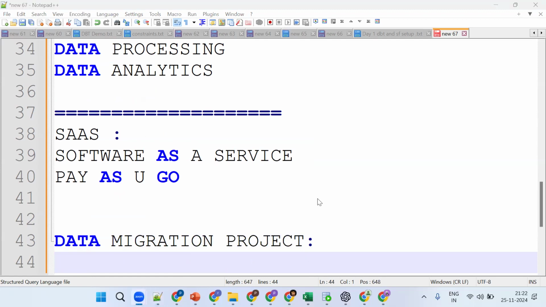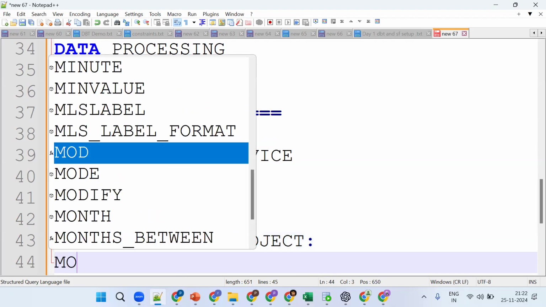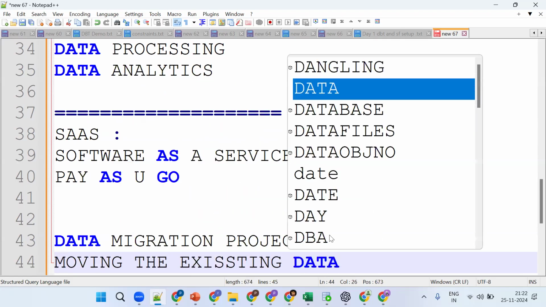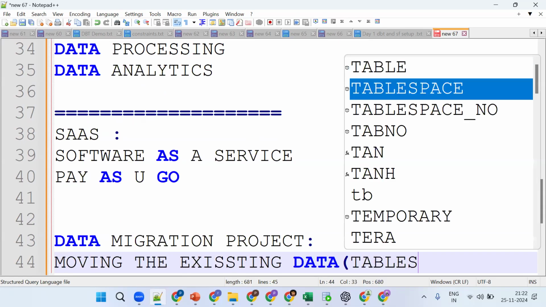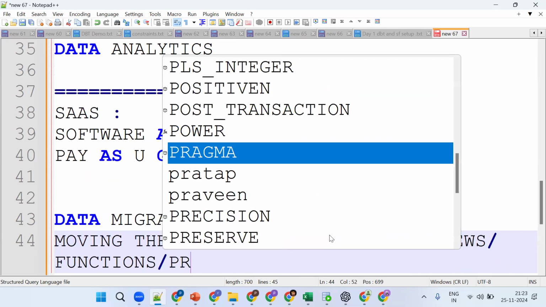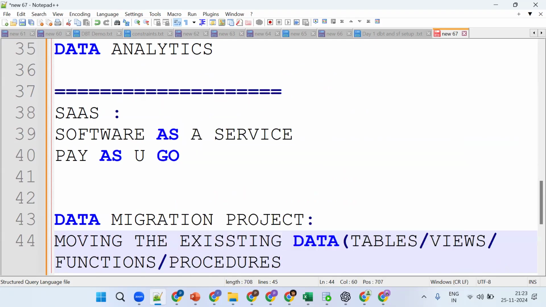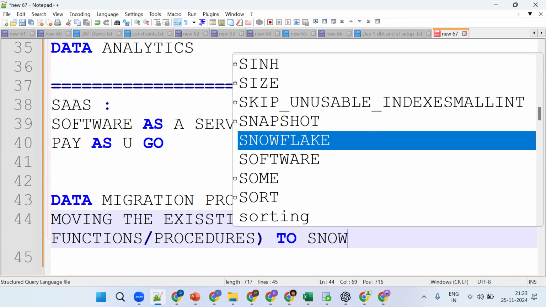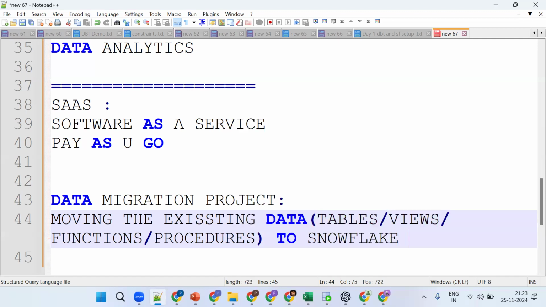These are the basics and very, very important. One more time: data migration is nothing but moving the existing data. Existing data in the sense of database objects. It can be tables, views, functions, procedures, moved to Snowflake.